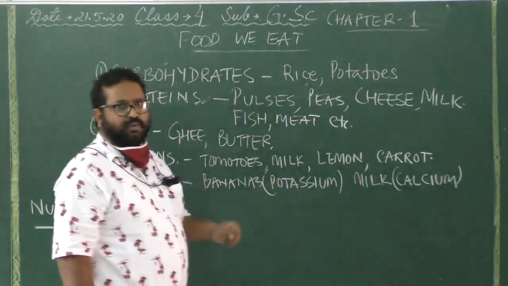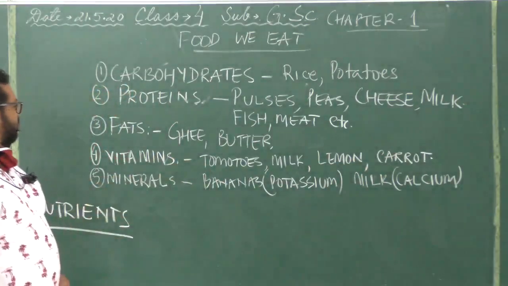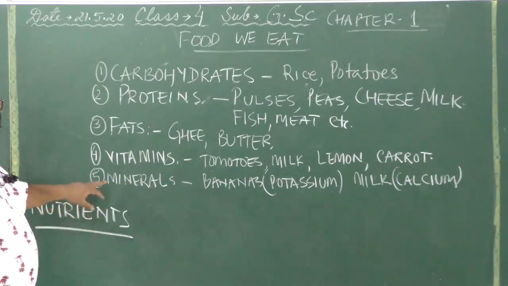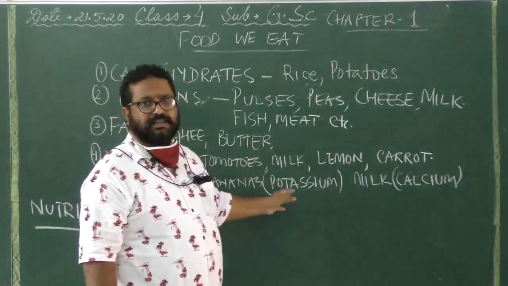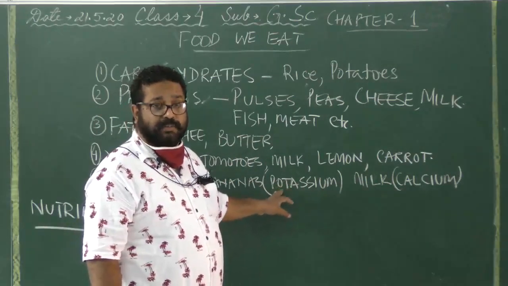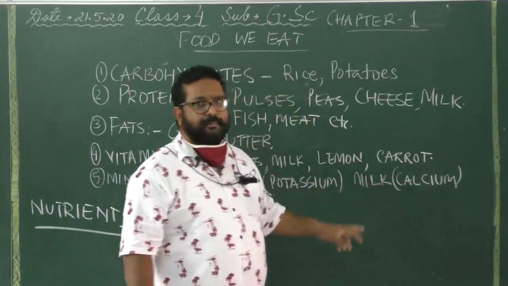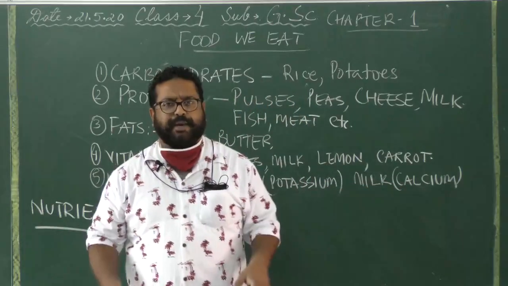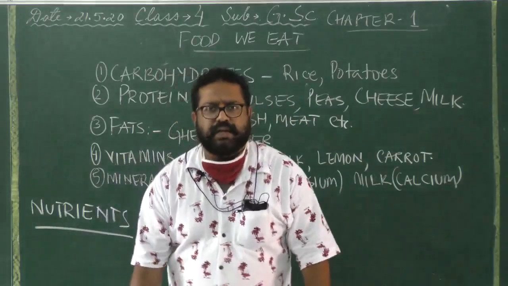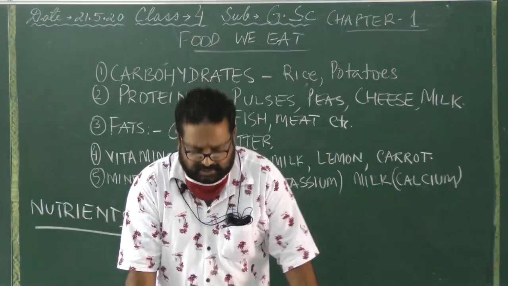These are the foods and fruits where we find vitamins rich. Minerals: we have bananas, which have minerals in the form of potassium. Potassium is important for our body. Then calcium is found in milk. These are the minerals which we need in our body to make it stronger, to grow and to fight illness, sicknesses, diseases and germs.